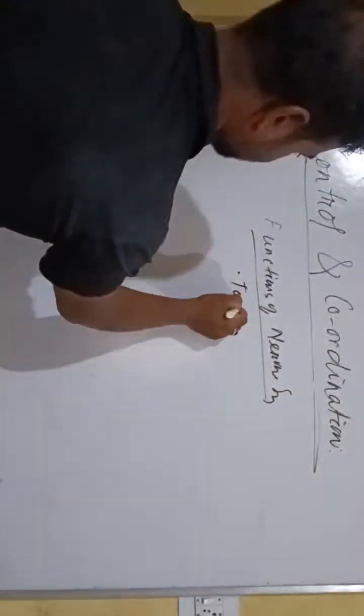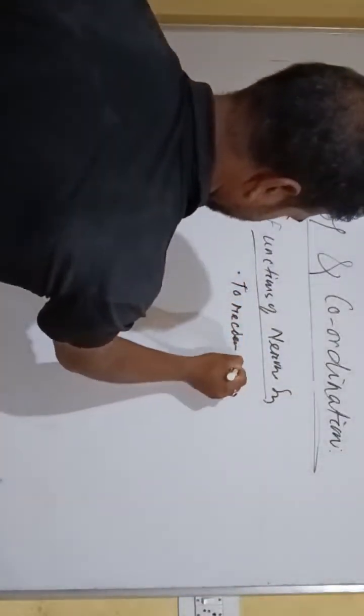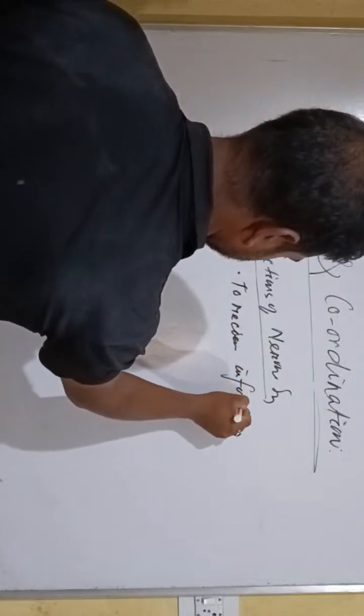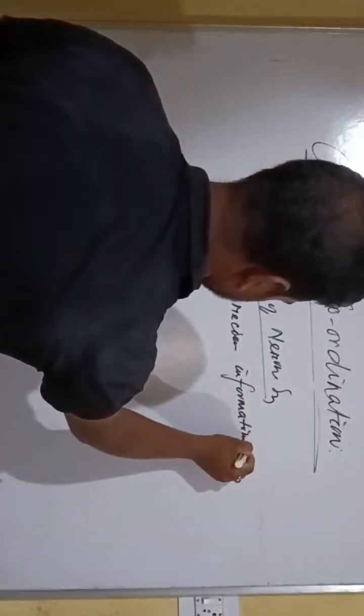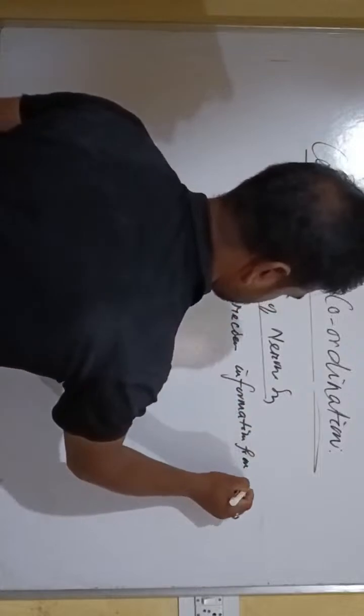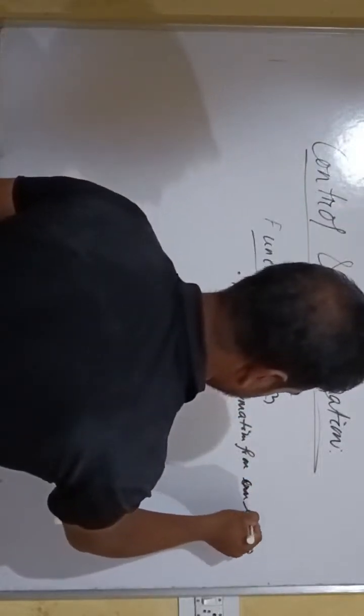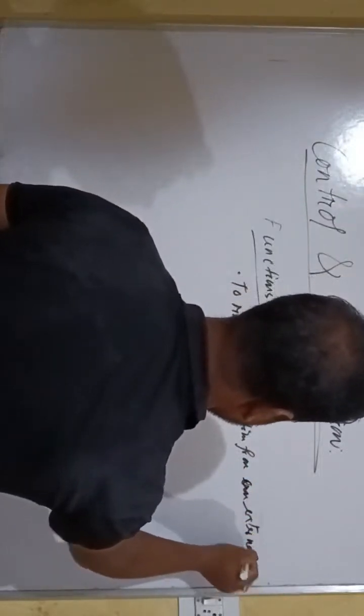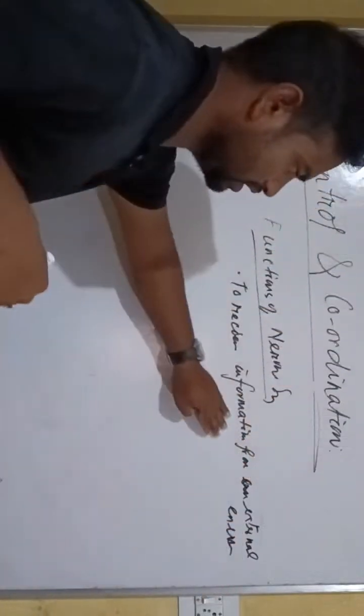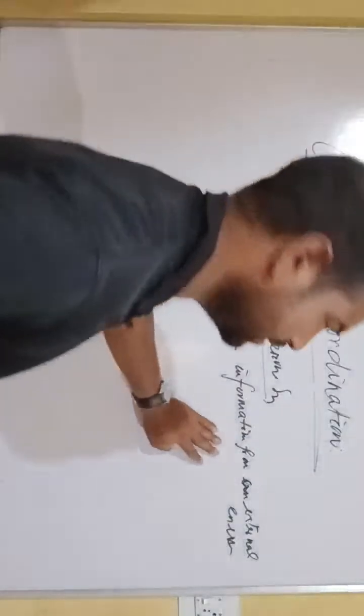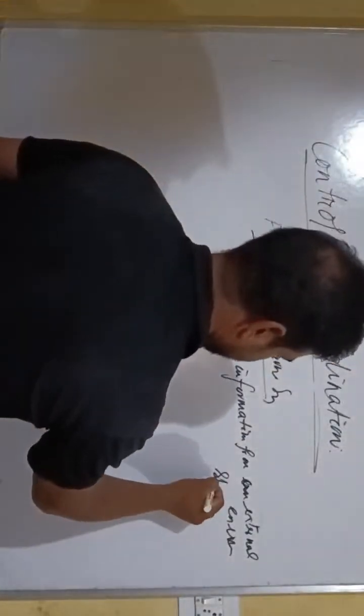To receive information from an external environment or from various stimuli.